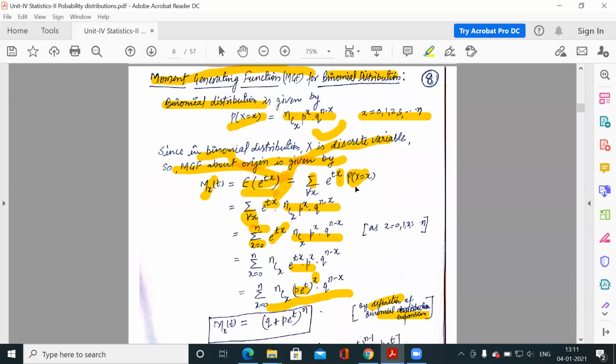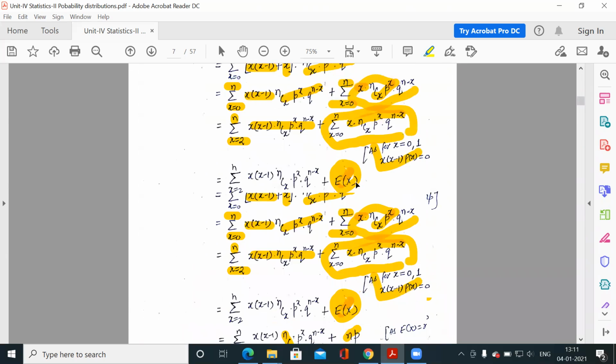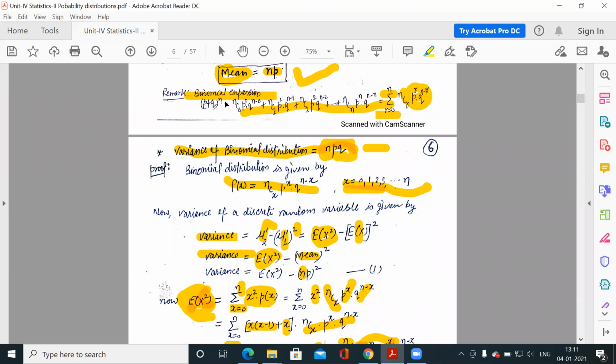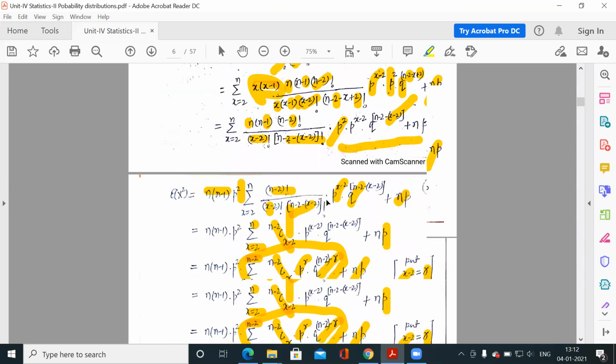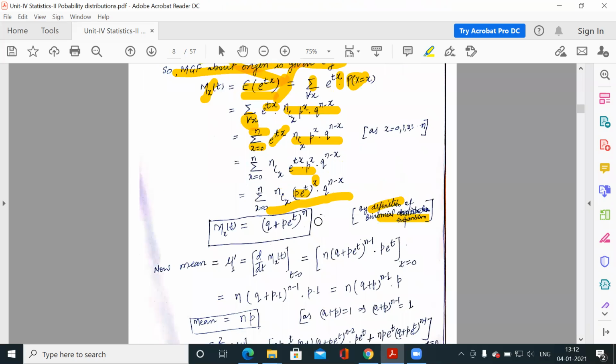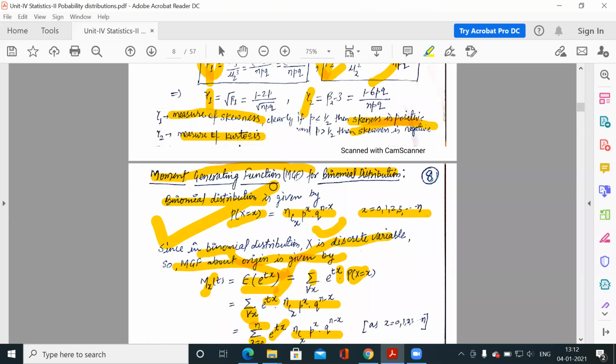Compare this with the binomial expansion (p plus q) to the power n: nC0, nC1, nC2, where r varies from 0 to n, nCr p to the power r q to the power n minus r. In that case, instead of p, we have p into e to the power t. q is q, and this is nCx. So this is (q plus p e to the power t) to the power n. This is your moment generating function for binomial distribution.